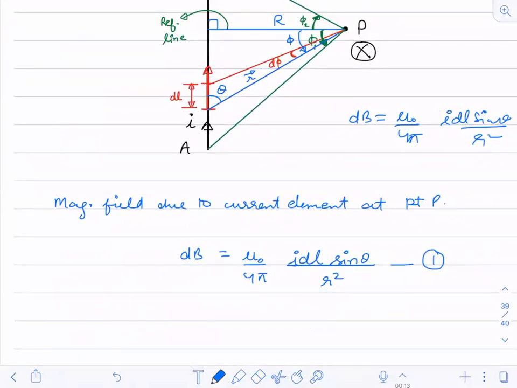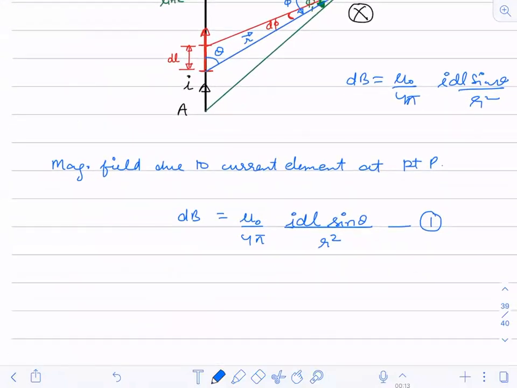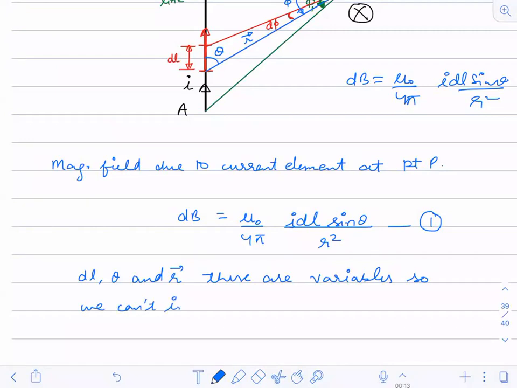So I'm writing it here that these are not constant values. These are variable: dL, theta and r vector. So we can't integrate directly with respect to dL.